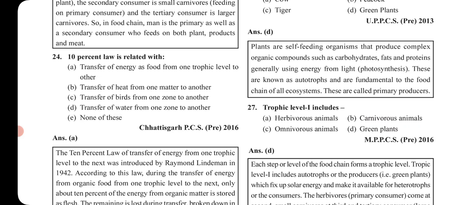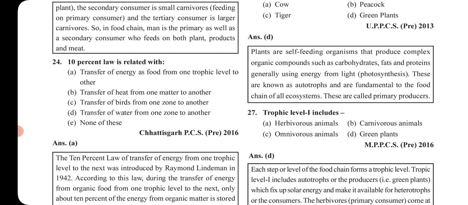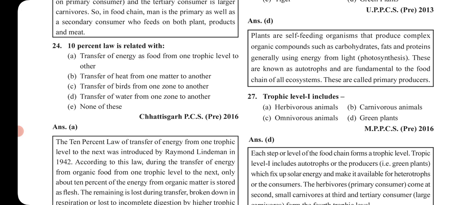So as we go to the higher levels, from producers to primary to secondary to tertiary, there is a decrease of 10% energy in the transformation process.